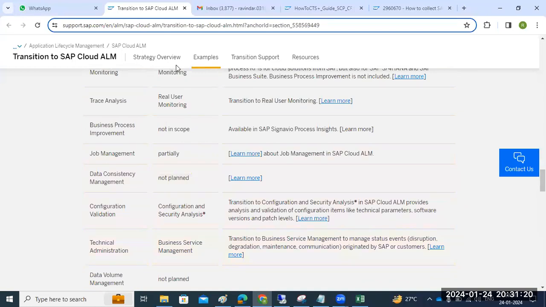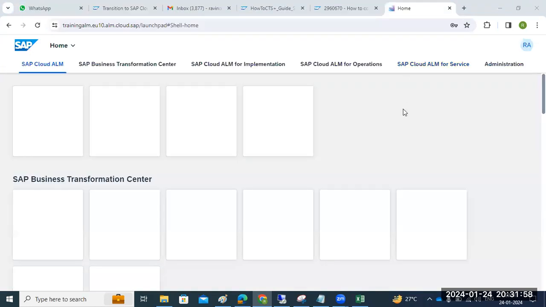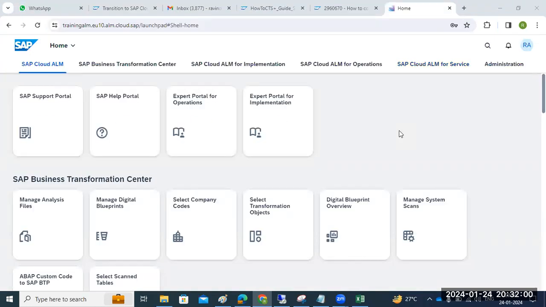Let me log into Cloud ALM and show you how to see all those things. I logged into the Cloud ALM console; this is the URL.